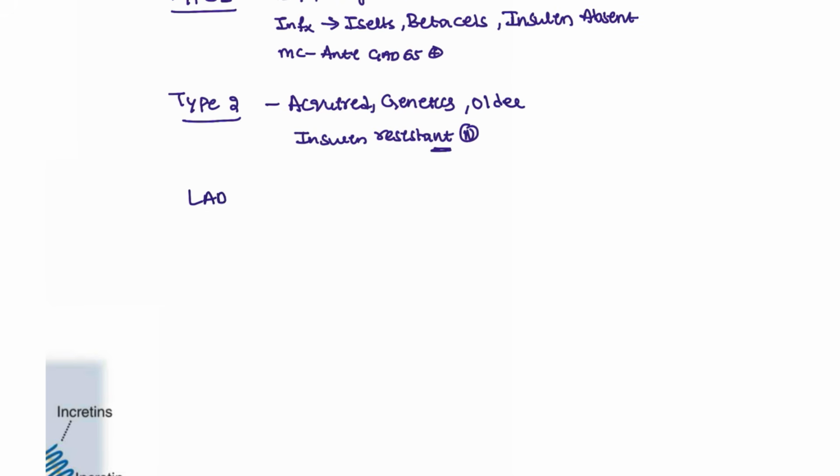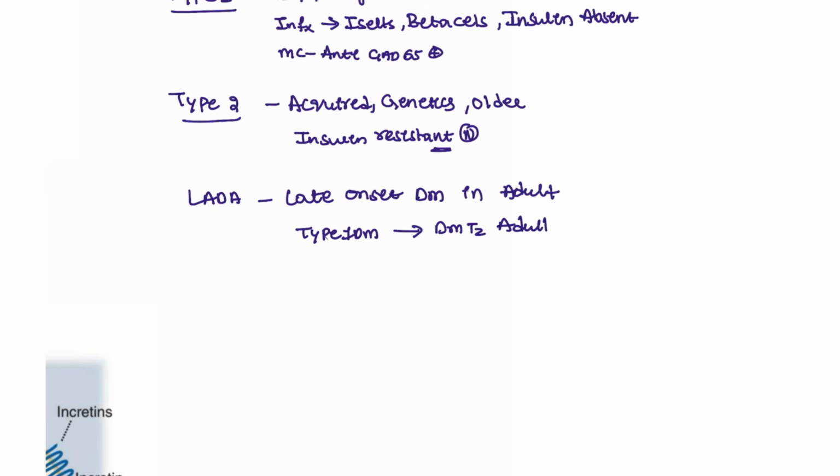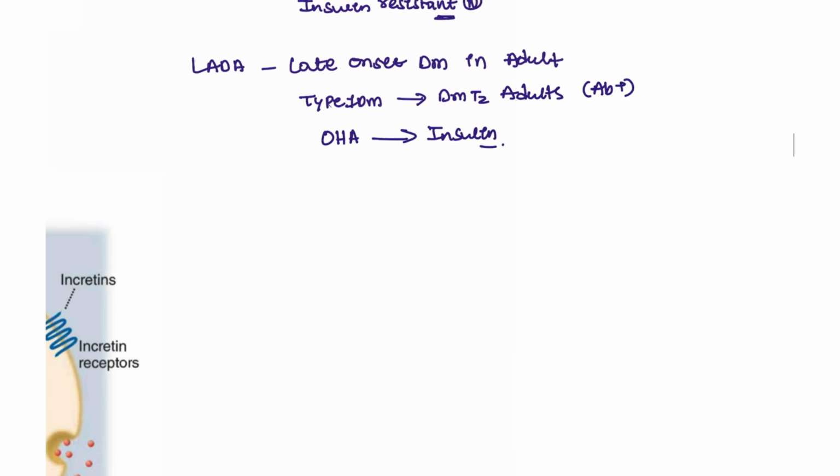Next, we have LADA. LADA means latent autoimmune diabetes, a late-onset diabetes mellitus in adults. That means it is a type of type 1 diabetes mellitus, but presented as type 2 diabetes mellitus in adults. Initially these patients are given oral hypoglycemics, but over time we understand that this is also due to antibodies, so we shift these patients onto insulin.